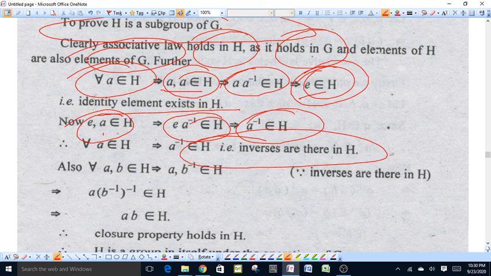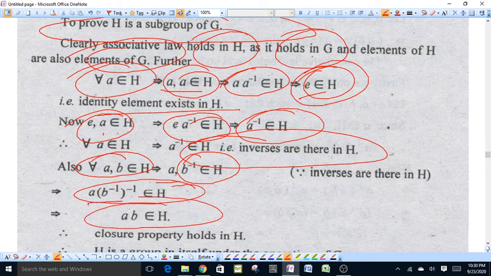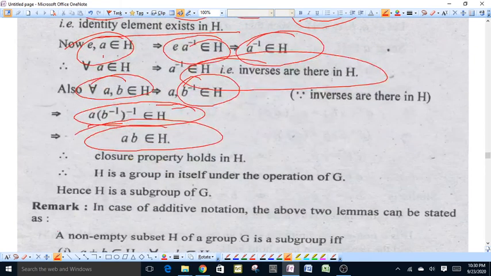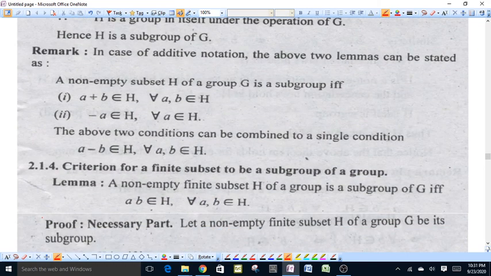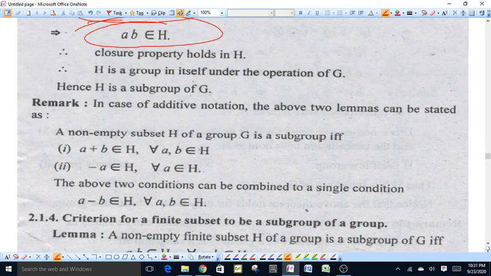For all A, B elements of H, A belongs to H, B inverse also belongs to H. It means A into B inverse of B inverse belongs to H, that is AB belongs to H. Closure property holds good in H. Therefore, H is a subgroup. H is a group itself under the operation of G. Hence, H is a subgroup. These are some properties of a subgroup.